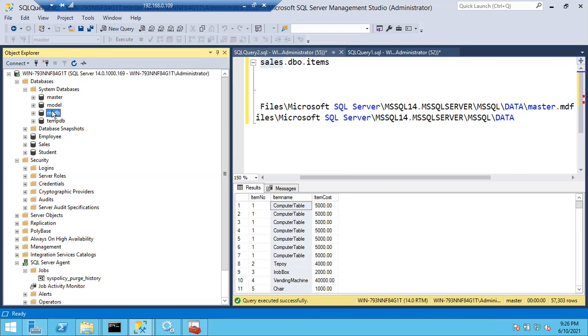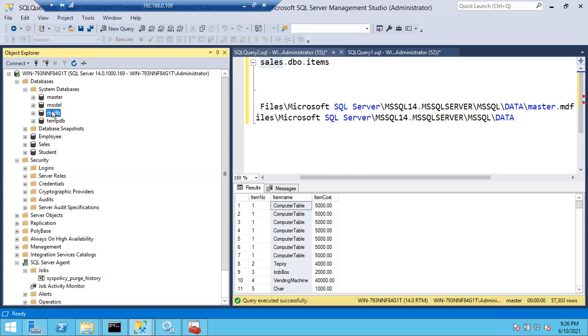And tempdb will act as a temporary database for the users. All the data processing will be done in the tempdb only. So if there is no tempdb, your SQL Server won't run properly. Whenever you restart the SQL Server, a new tempdb will be created. This is the main importance of tempdb usage, right?